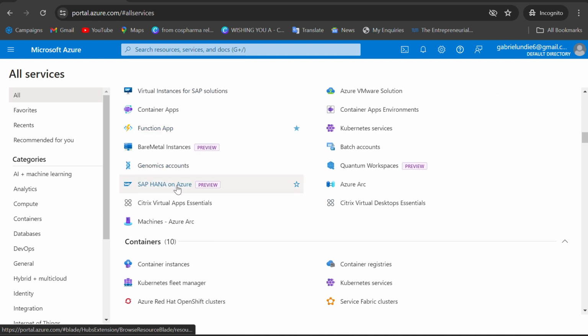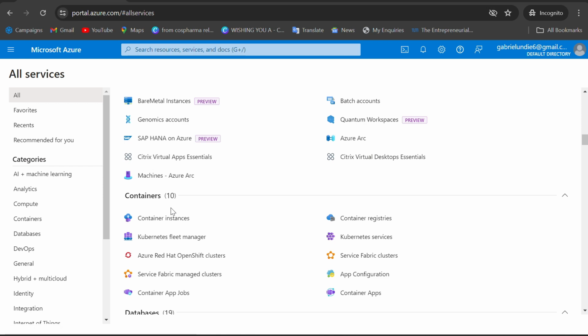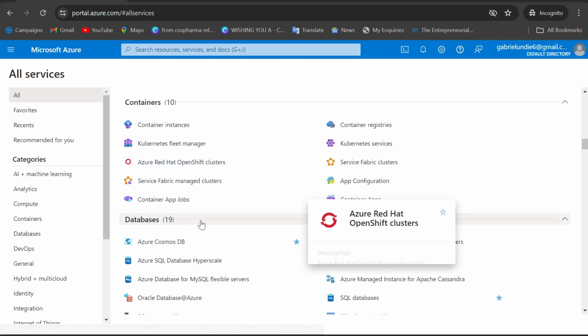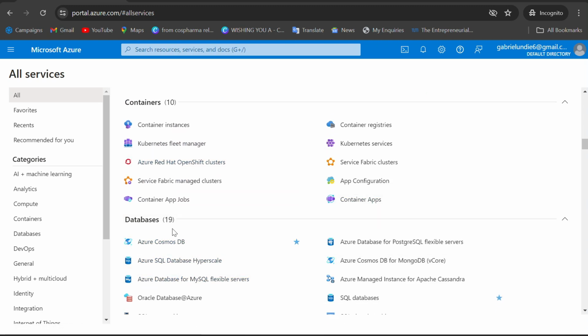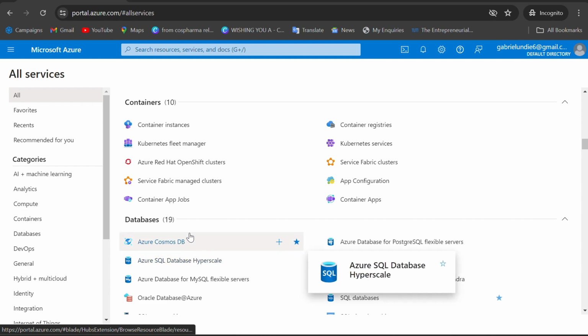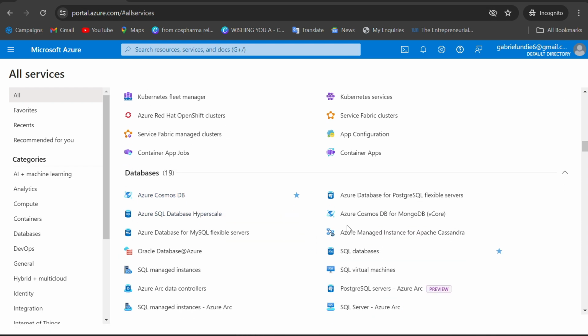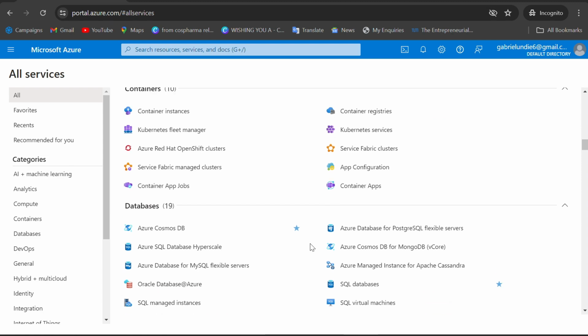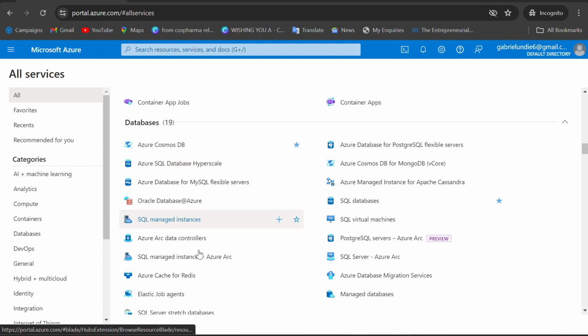Then containers work better than virtual machines because they are lightweight applications. We have 10 containers here. And then for databases, all those people with SQL knowledge, and if you are also learning analytics, which you saw above, you have to know databases because that is what you'll be dealing with. Here we have 19 applications that make up databases.